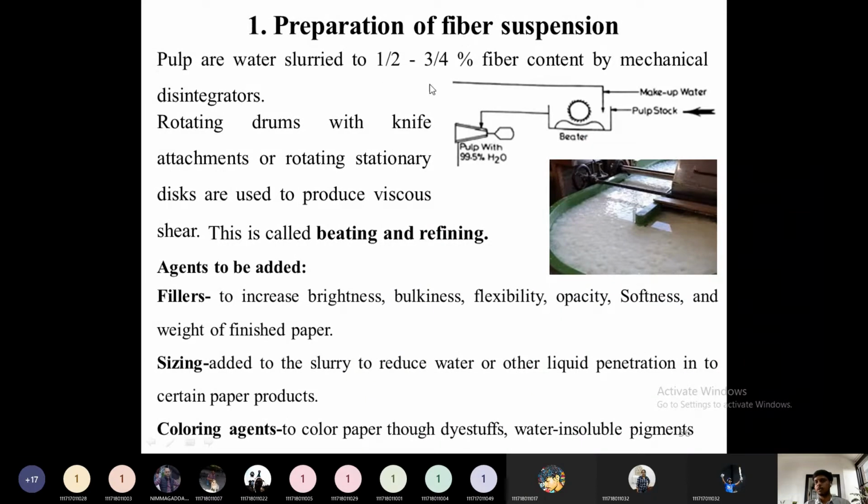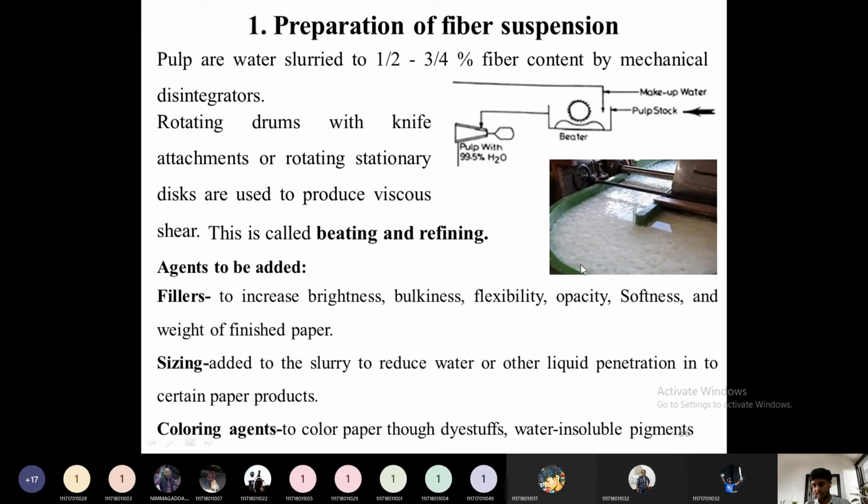Around 90% water will be there, using the beaters. So beaters will be there, and some knives will be connected to the beaters. The beaters will be rotating circumferentially. That rotation will form a slurry of that pulp in water. So the pulp will look like this. A very dilute amount of this pulp will be taken to form the wet web. So this entire section is called the beating section or the refining section.